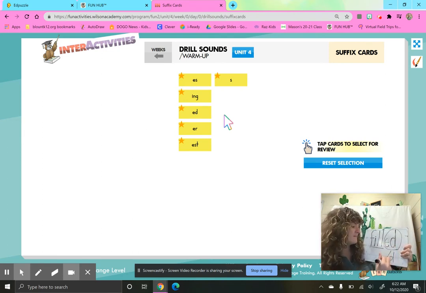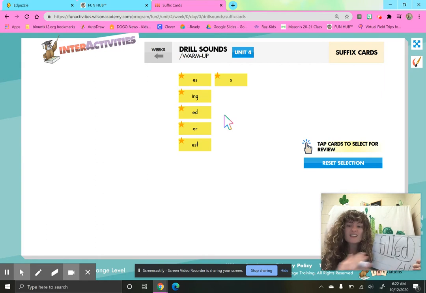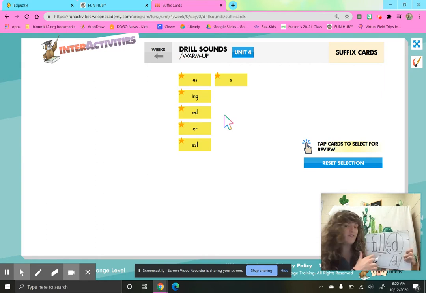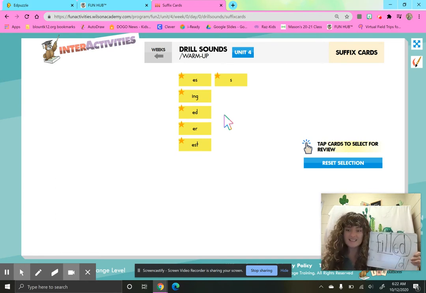And remember, friends, if you're having a hard time tapping out that base word with the suffix, think about which one makes the most sense. Fill, filled, or fill, filt, or fill, filled. He filled the bucket with candy. So that ed can sound like id, t, or d.